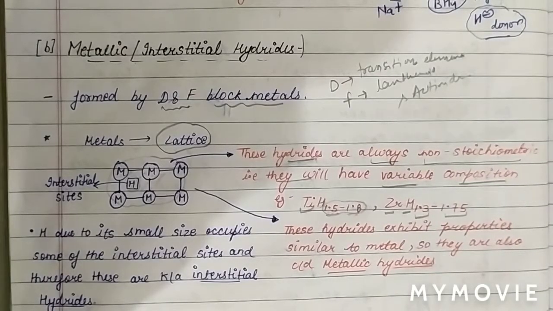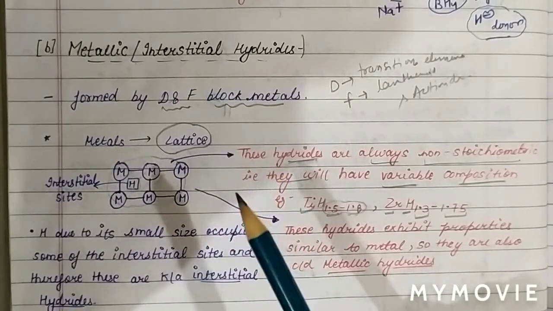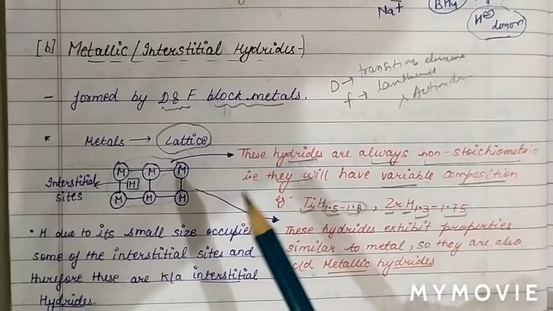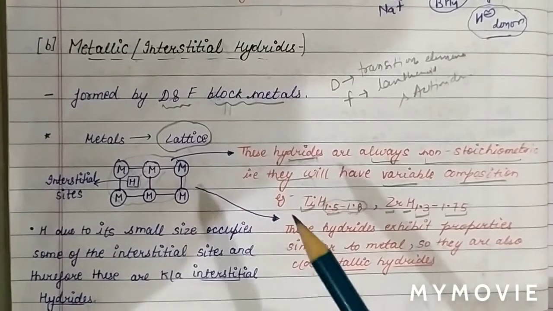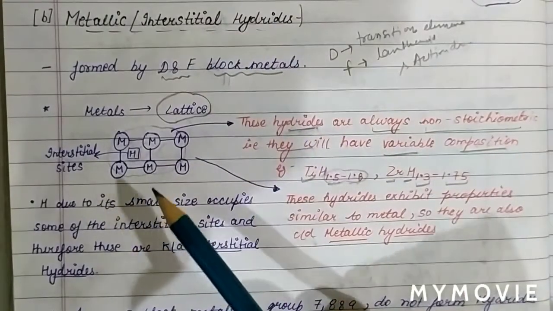See why metallic or interstitial hydrides are formed by d and f block elements. So why are these hydrides called interstitial hydrides?